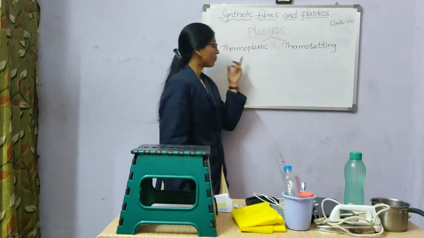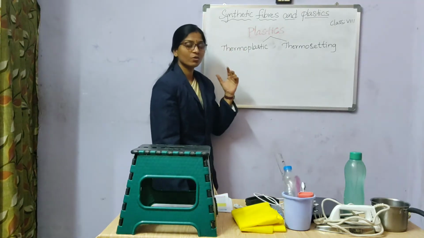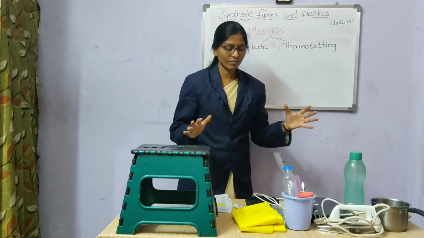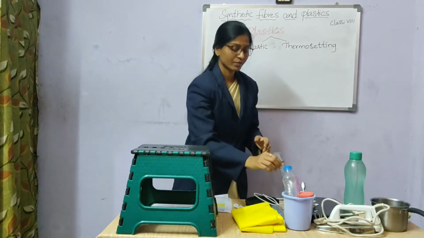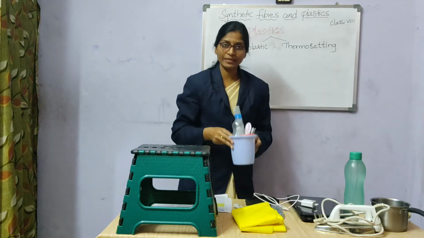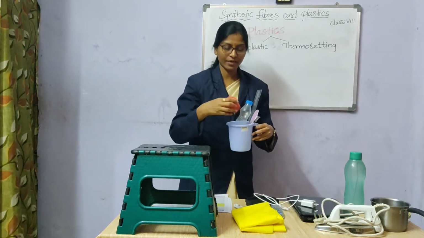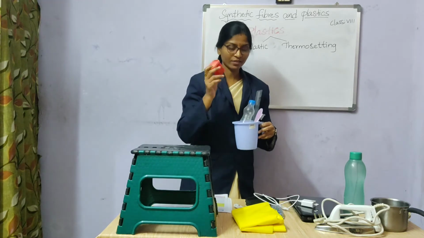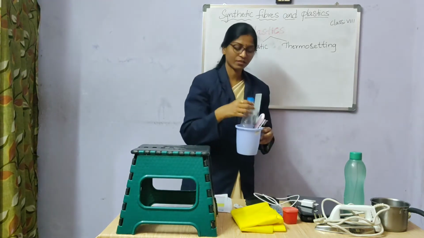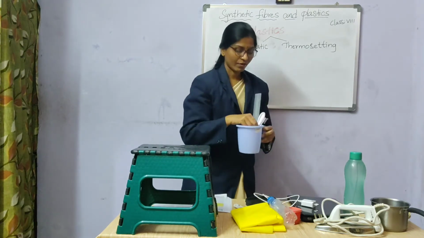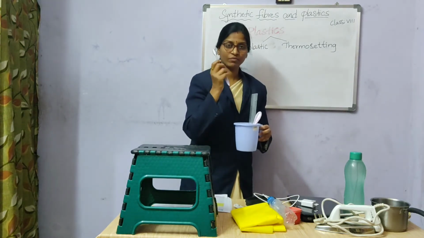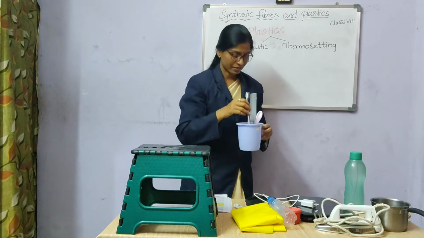So what are thermoplastics? These are the plastic materials we normally use in our daily household. I'll show you some of them: plastic containers, disposable water bottles, and the toothbrush handle we use every day, which is also made of plastic.